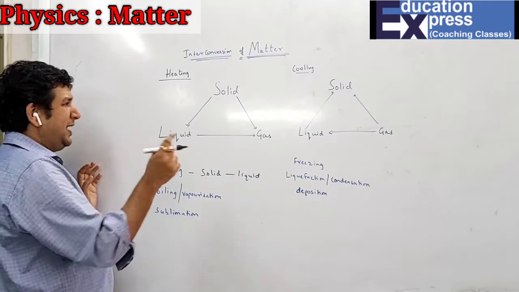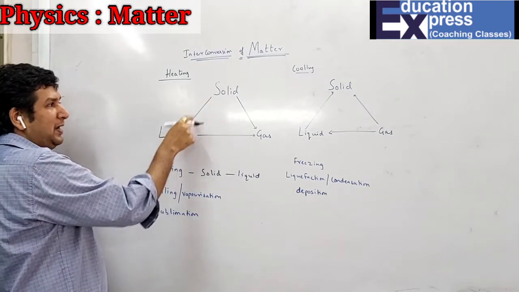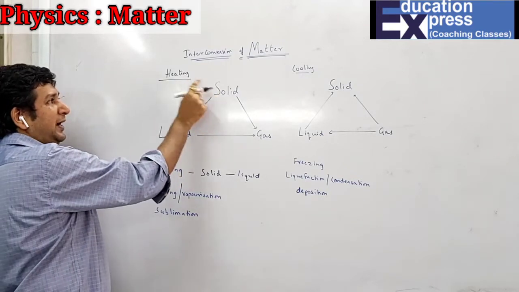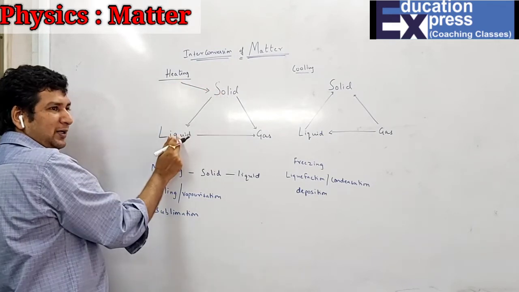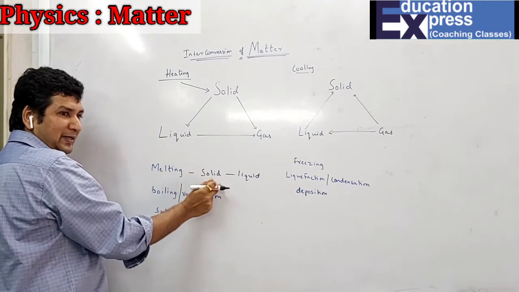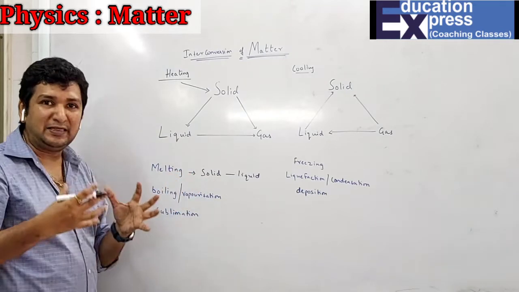Similarly, you can see the arrow. The arrow is pointing towards liquid. That means solid to liquid. That means when you heat a solid, on heating, the solid gets turned into what? Liquid. And that is said to be your melting, because it is melting, it gets melted.